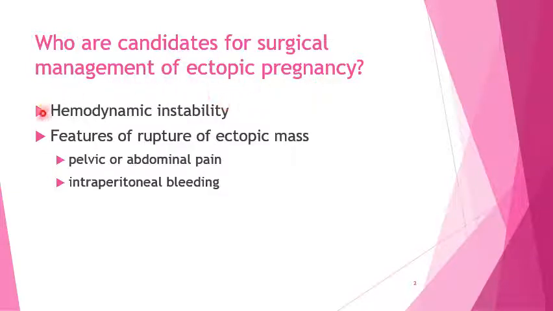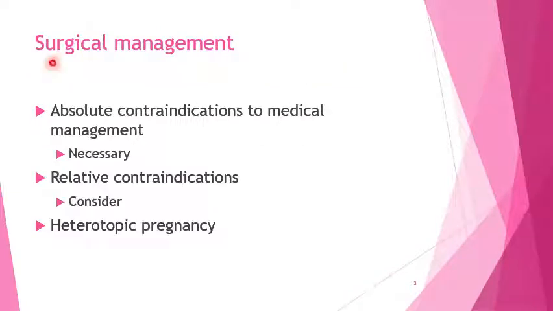The presence of any one of these is an indication for surgery. Hemodynamic instability or features of rupture of ectopic mass, pelvic or abdominal pain, or presence of intraperitoneal bleeding on ultrasound. Surgery is necessary when there is an absolute contraindication to medical management. In the presence of relative contraindications, you may consider surgical treatment.